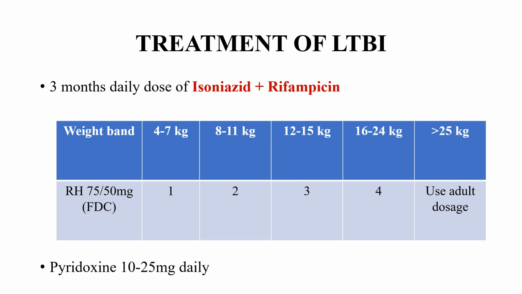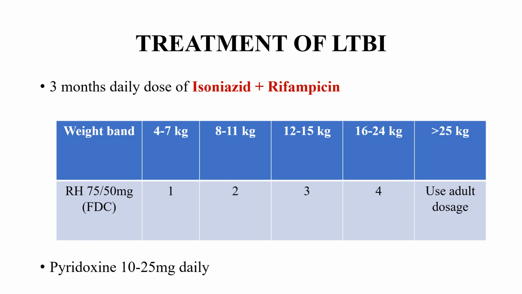For a child whose weight lies between 4 to 7 kg, one tablet containing fixed dose combination of isoniazid and rifampicin has to be given. For a child whose weight lies between 8 to 11 kg, 2 tablets; 12 to 15 kg, 3 tablets; 16 to 24 kg, 4 tablets; and if the weight of the child is more than 25 kg, we have to use adult dosage. This adult dosage I already taught you in the previous class on tuberculosis, in which I already mentioned the weight band for adult dosage.